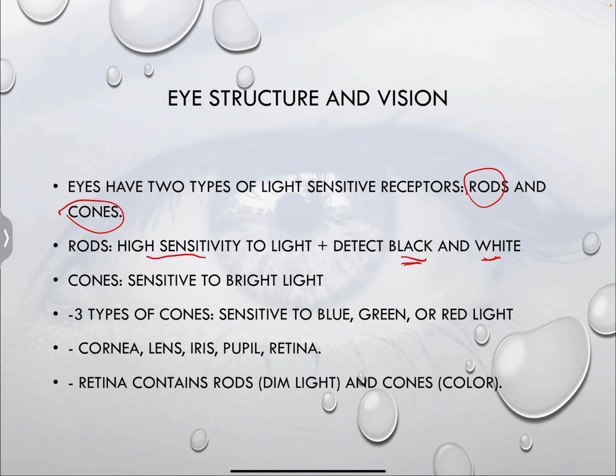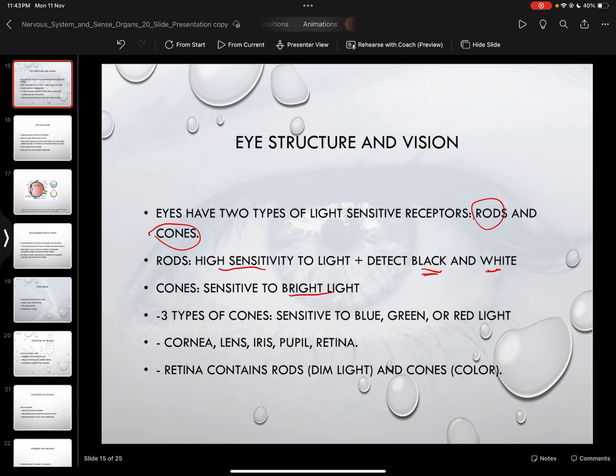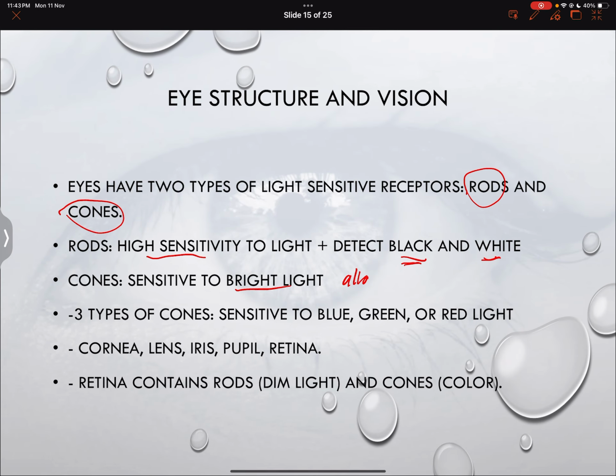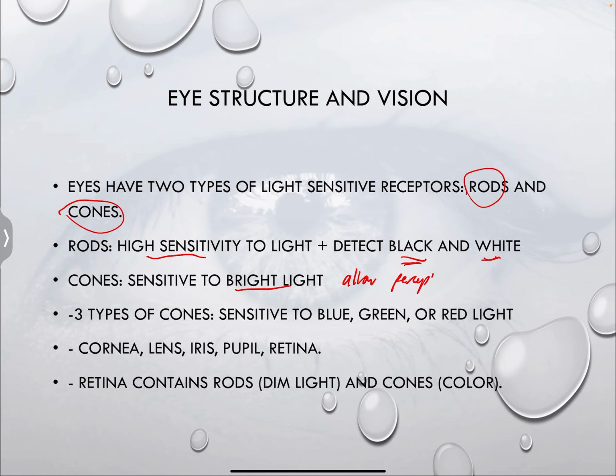While cones are sensitive to bright light and also allow perception of color and sharp images.